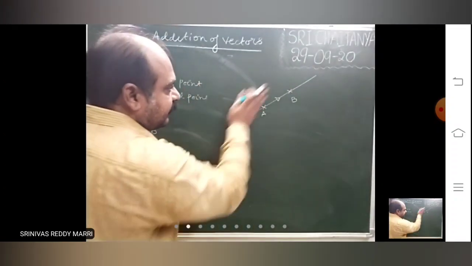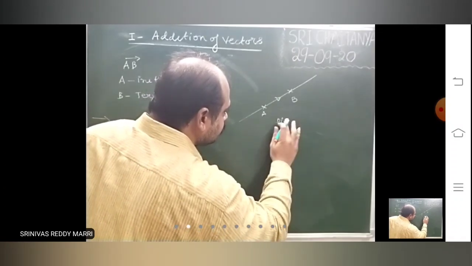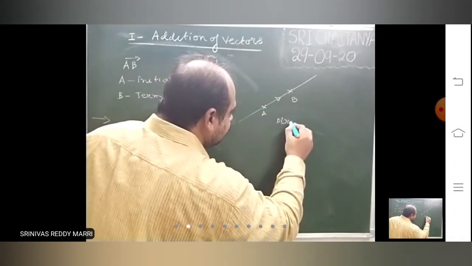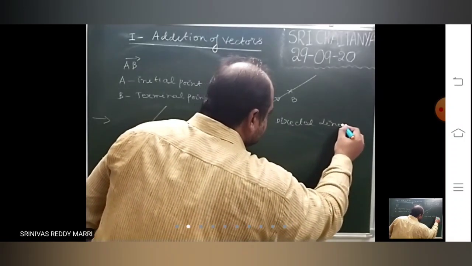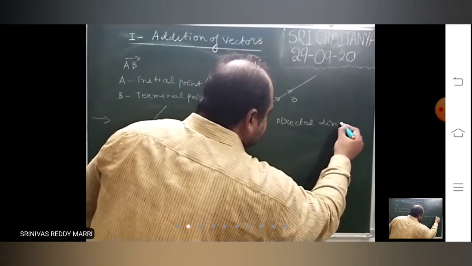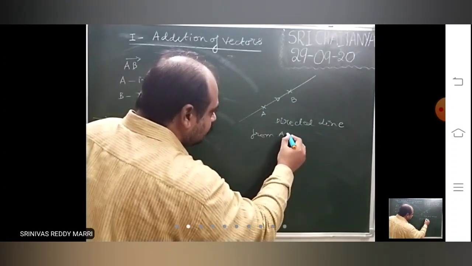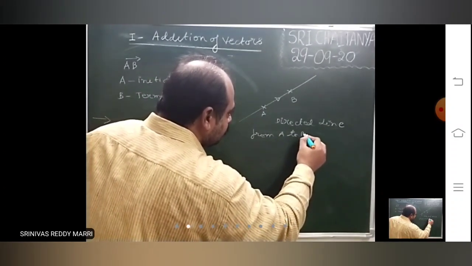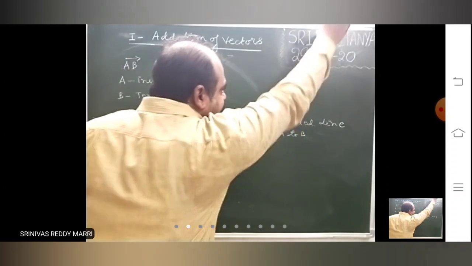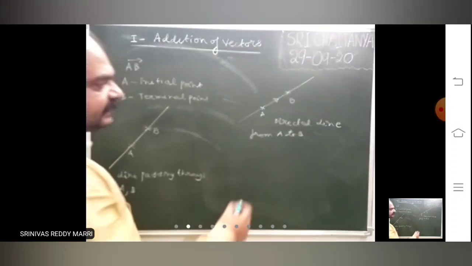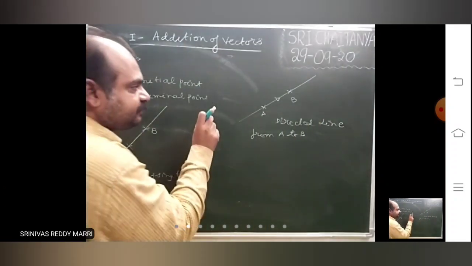For this there is no length, but direction is there. So this is called a directed line from A to B. That means you cannot say what its magnitude is, but it has direction from A to B. In three-dimensional geometry, we will use these directed lines, the lines which have directions.